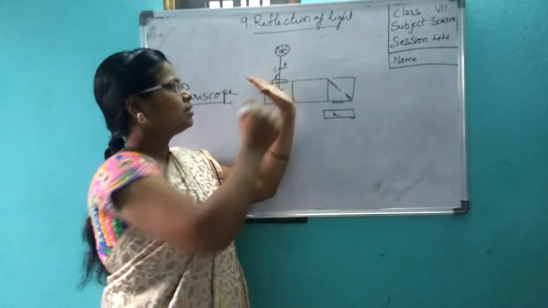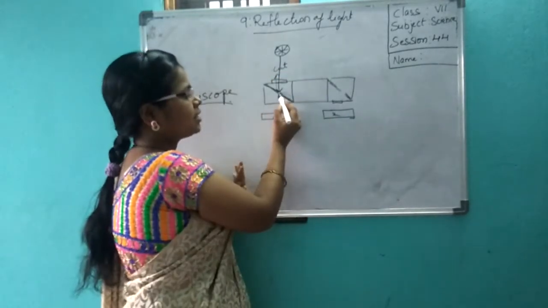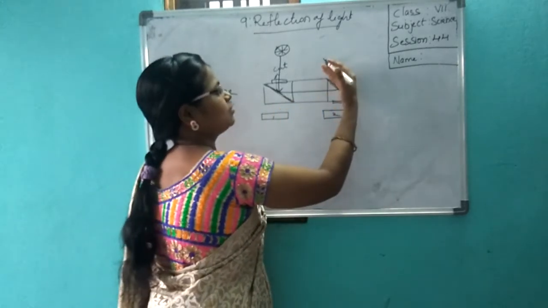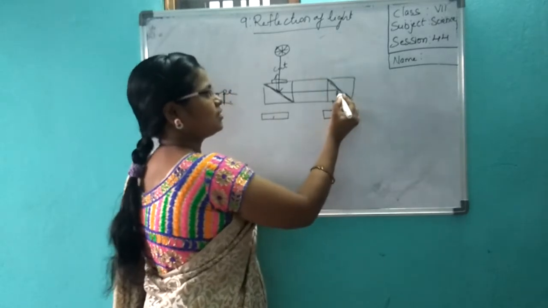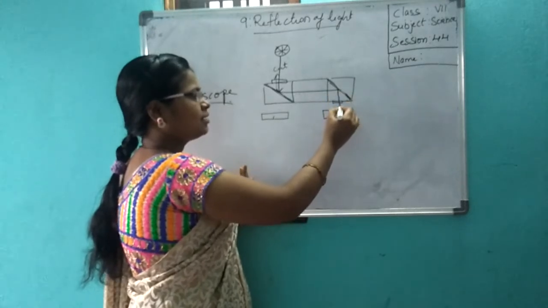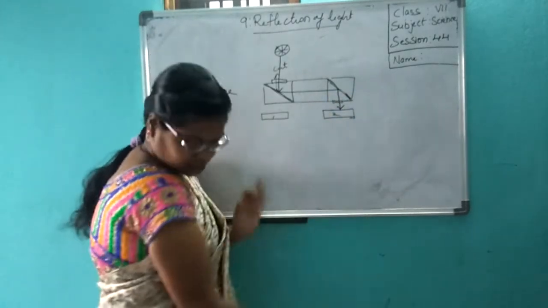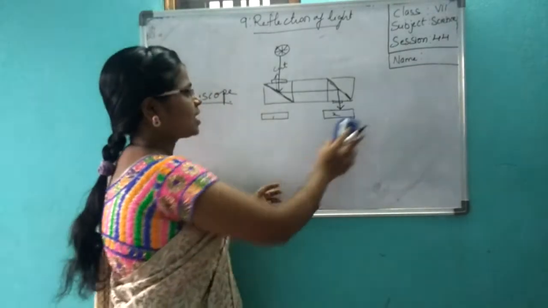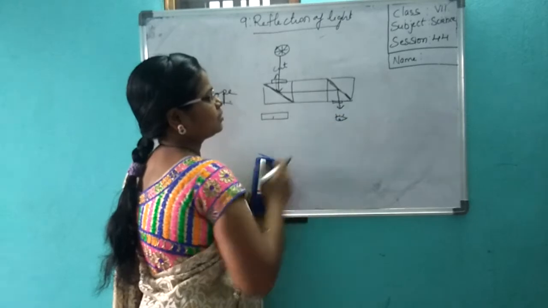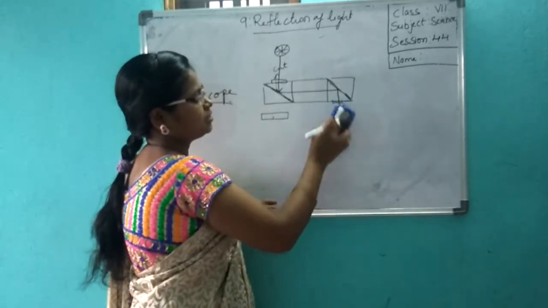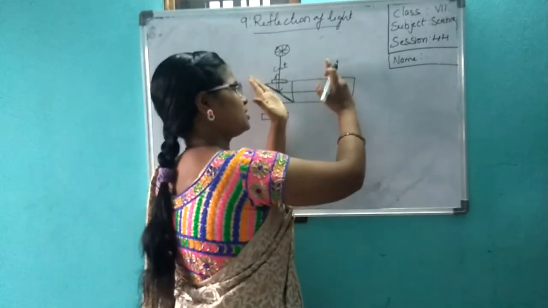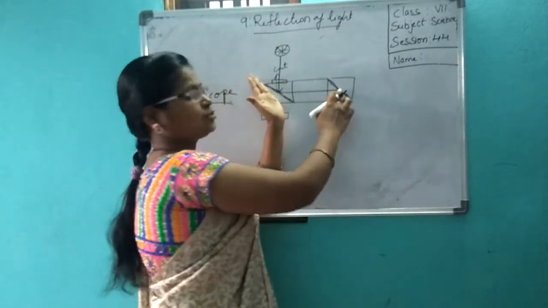Okay. Now light will fall on this, and this light will get reflected and fall on the second mirror. Here you will have another mirror like this. It will get reflected here. Okay. And here again it will get reflected, and when you look, you can see through it. Here these mirrors you have to adjust. Now these two mirrors are there.